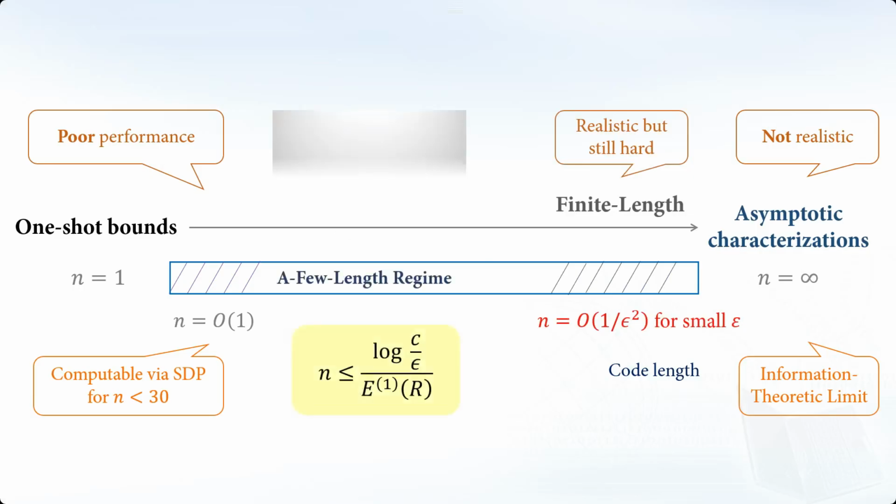But now we are in what I call a few-length regime, and our error dependence is only logarithmic compared to the previous polynomial 1 over epsilon squared terms, and we can determine this constant. We can determine everything, so it's a very explicit bound. I call that achieving good performance, because you can make your error tolerance very, very small, 10 to the minus 10, and your system size is not too bad. And it's more practical because it's not so large. I won't say it's easy, but at least it's slightly more practical compared to the previous one.